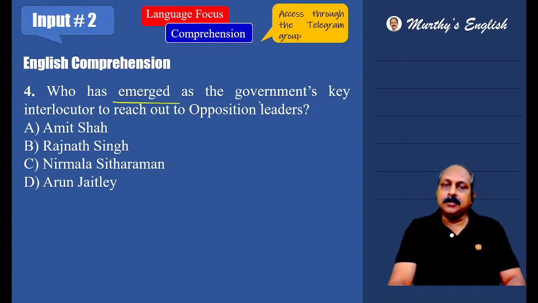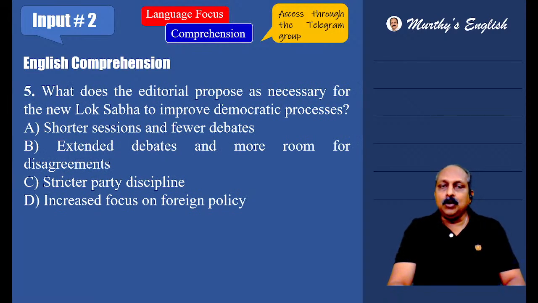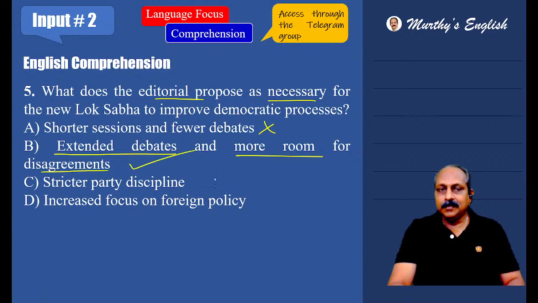Who has emerged as the government's key interlocutor to reach out to opposition leaders? Not Amit Shah, Rajnath Singh. You don't have to go beyond. What does the editorial propose as necessary for the new Lok Sabha to improve democratic processes? What is required? Shorter sessions? No. Extended debates and more room for disagreements. Stricter party discipline, increased focus on foreign policy, irrelevant.